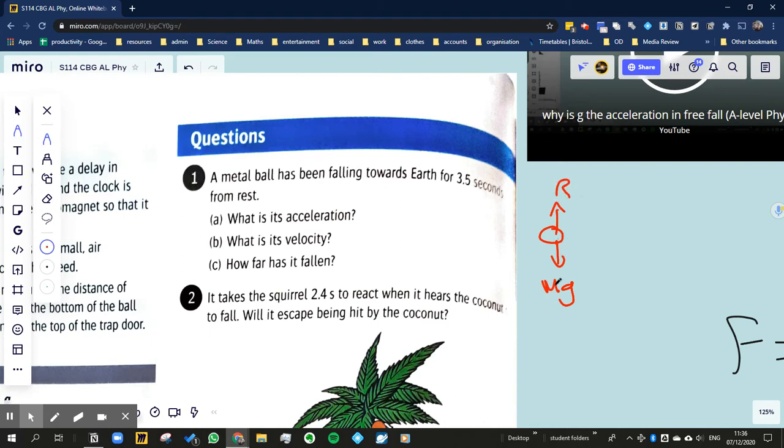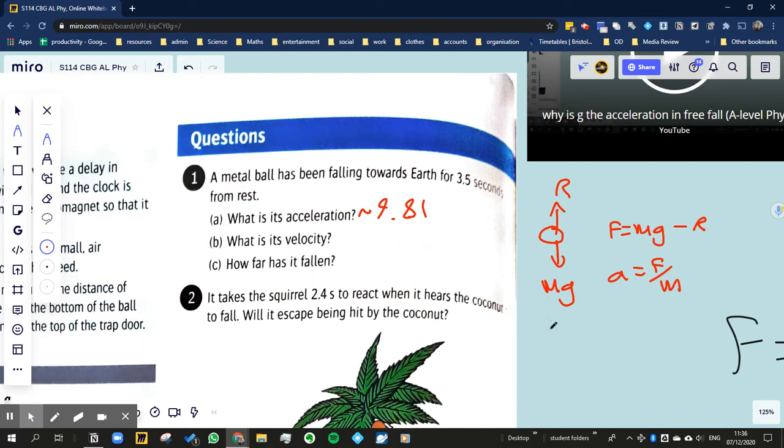As it falls, the air resistance gets larger and larger, and so the resultant force will be equal to the weight minus the air resistance. Eventually, these two will balance out, and the force will be zero, which means the acceleration, because it's force divided by mass, will also be zero. However, after 3.5 seconds, it's not really going to have got to that stage, especially if it's a metal ball, because it's going to be able to go through the air resistance. Not going to have that much of an effect. So acceleration is going to be essentially 9.81, and you might get some points for saying it's going to be nearly 9.81.